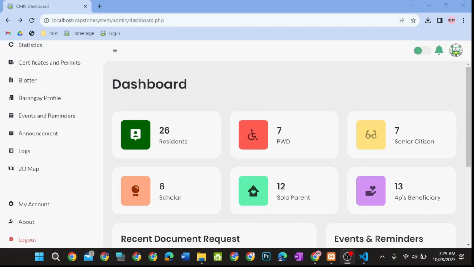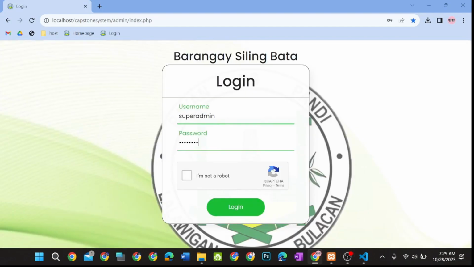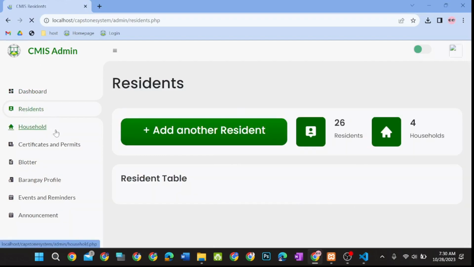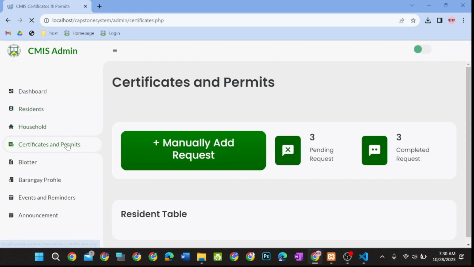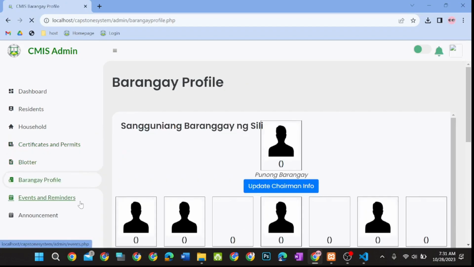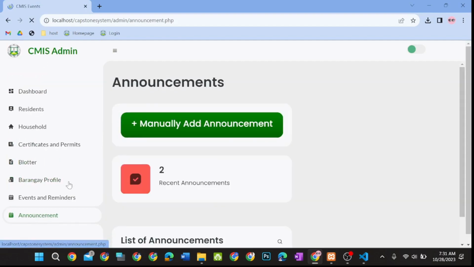Again, this part is a general admin section. This user access has all the features, but for the super admin side, the super admin will only have access to the Dashboard tab, Resident tab, Household tab, Certificates and Permits tab, Blotter tab, Barangay Profile tab, Events and Reminders tab, and Announcement tab.